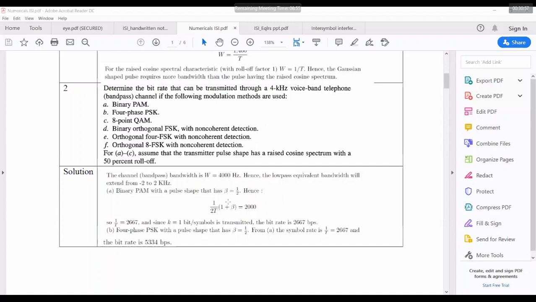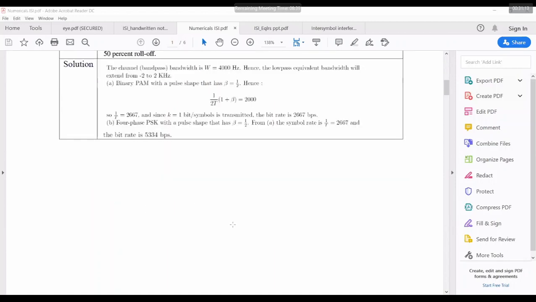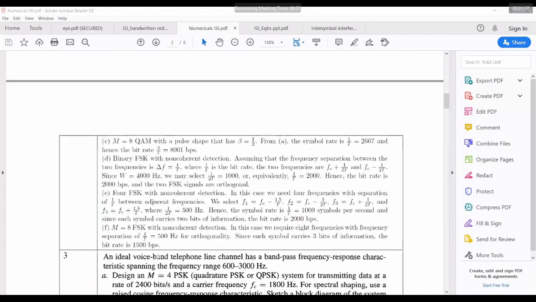Sir, not with respect to beta. I'm asking here, we have made W equal to 2000. We transformed from band pass to band limited. But for the other three cases, we have taken whatever is given, W equal to 4000 itself, not taken that band limited 2000 hertz. No, here also it is 4000 hertz only. In all the cases, it's 4000 hertz only.